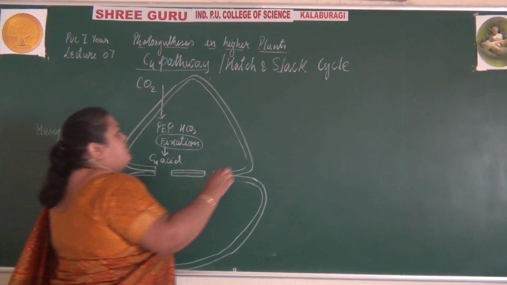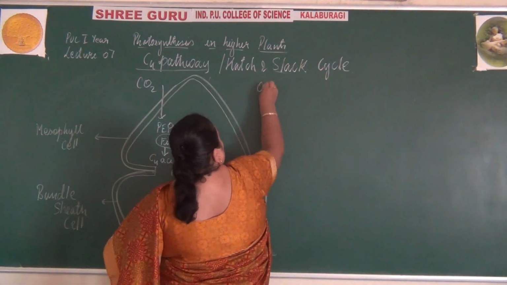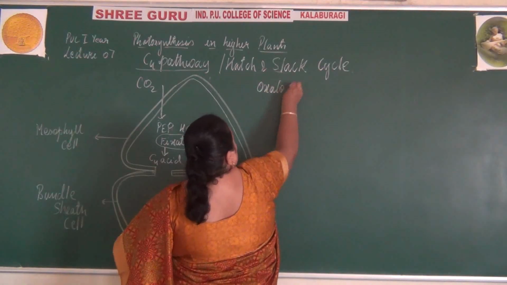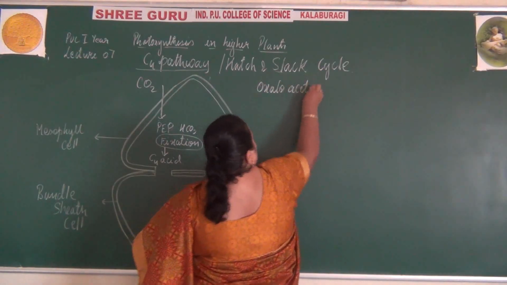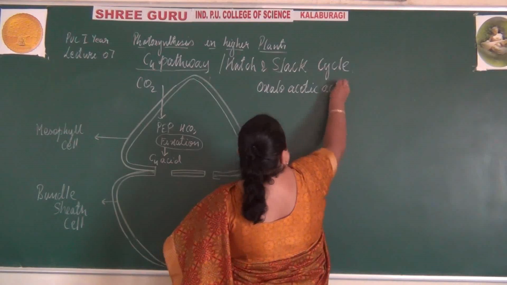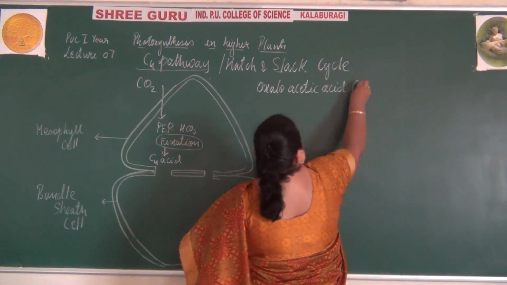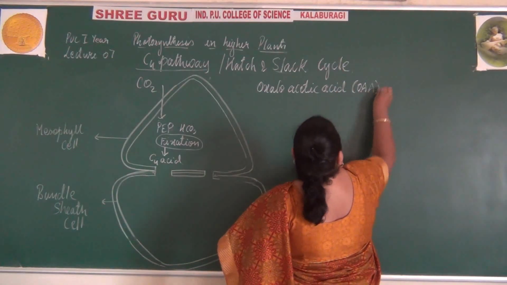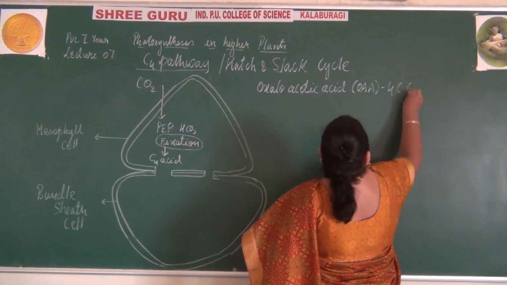The first C4 acid is oxaloacetic acid, OAA, which is a 4-carbon